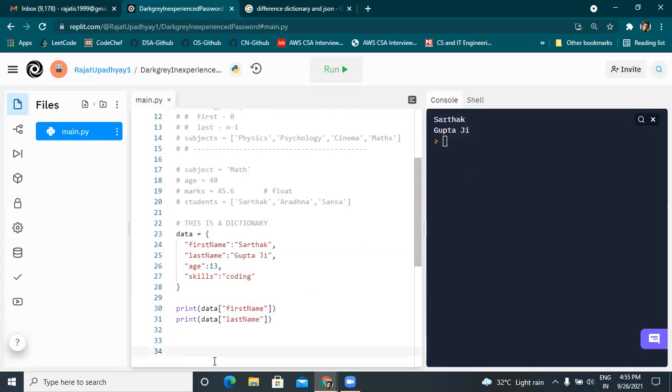So then it's better to write only print statements than a dictionary. Like you can write print, then colon, and then Sarthak. It's better to write print statements than a dictionary for these small things. But for big things, I think a dictionary is better.